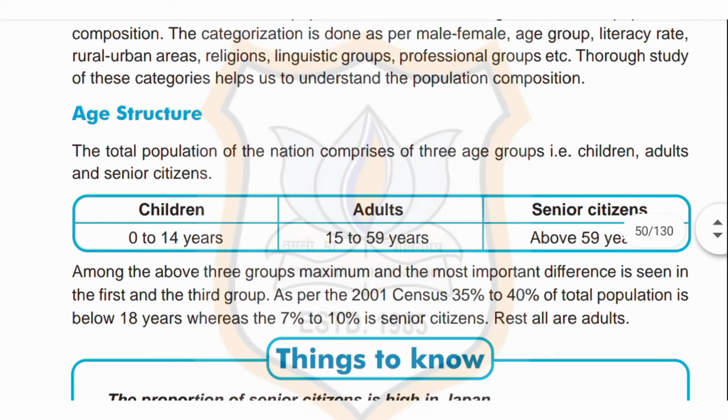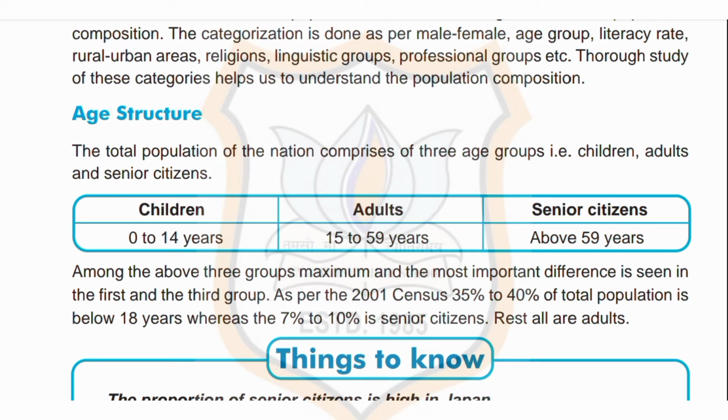Now, age structure. The total population of the nation comprises 3 age groups, that is children, adults, and senior citizens. Children 0 to 14 years, adults 15 to 59 years, and senior citizens above 59 years. Among the above 3 groups, maximum and the most important difference is seen in the first and the third group.